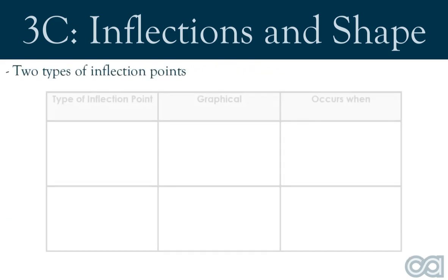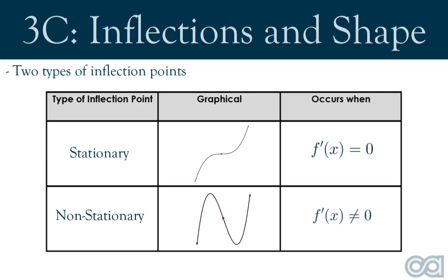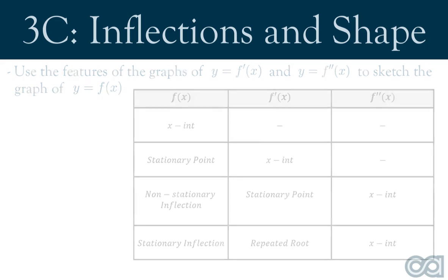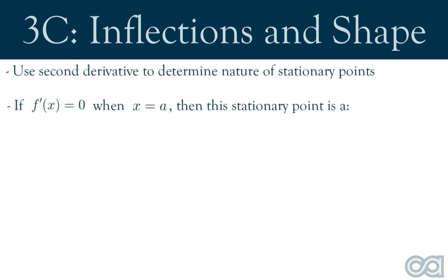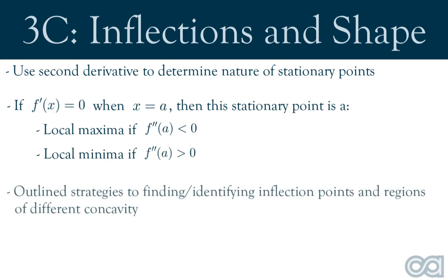There are two types of inflection points. Stationary inflection points occur when the first derivative is 0, and non-stationary inflection points occur when the first derivative is not 0. We showed how we can use the features of the graphs of f dash of x and f double dash of x to sketch the graph of f of x. We looked at how we can identify the nature of stationary points using the second derivative. Local maxima occur when f double dash of x is less than 0, and local minima occur when f double dash of x is greater than 0. Finally, we outlined useful strategies to locate and classify inflection points and regions of different concavity, and applied these strategies to some